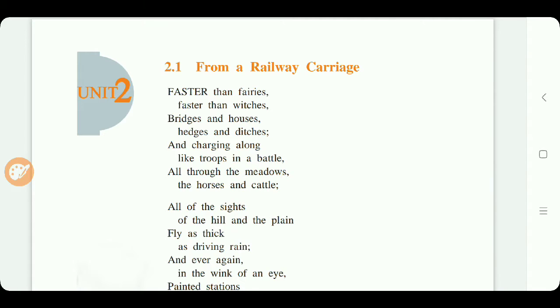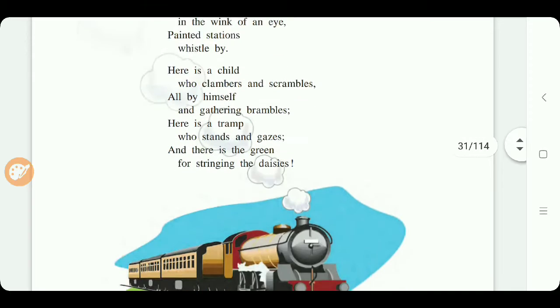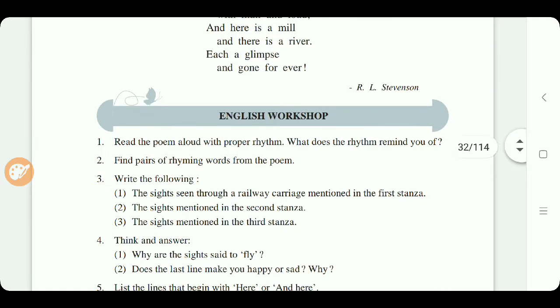Today we are going to learn English class 7th unit 2, 2.1, From a Railway Carriage. Students, in the previous video we have already learned this poem. If you want an explanation of this poem, you will get it at the end of this video. So today we are going to discuss the question and answers, English workshop.